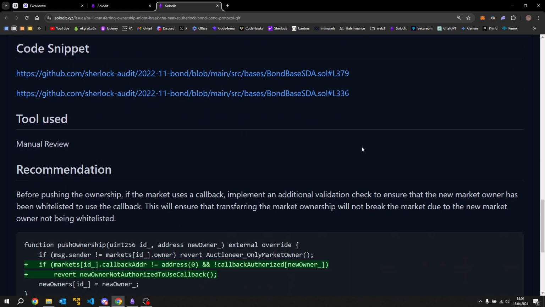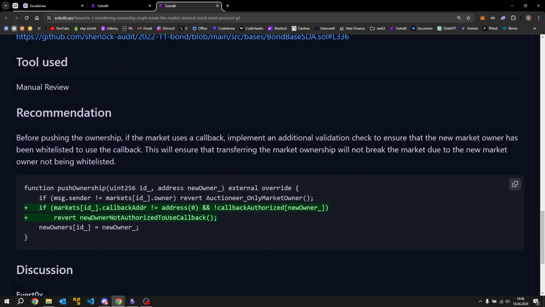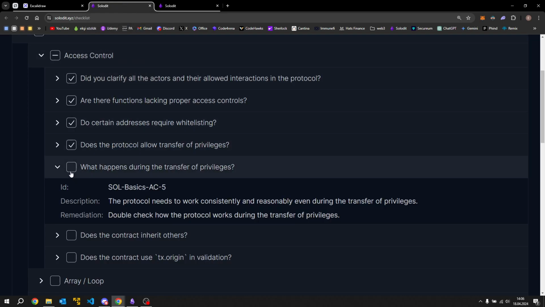The solution is simple. We have to make sure that the new owner has this callback authorized role. Yeah, it's again basic, but very important. You have to make sure the transfer of privileges doesn't affect the protocol.